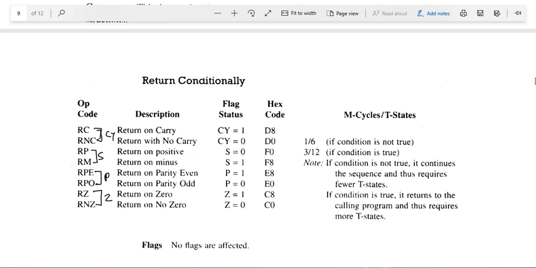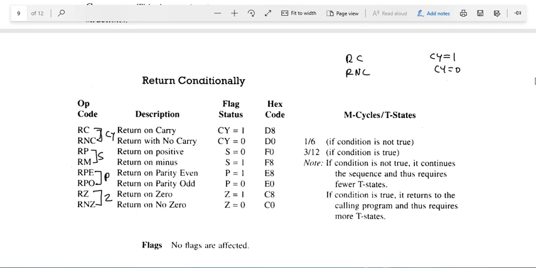RC means return if carry flag equal to 1. So now we are giving a condition to the RET instruction. RC means return to the main program when carry flag equal to 1. RNC means return to the main program if carry flag equal to 0.